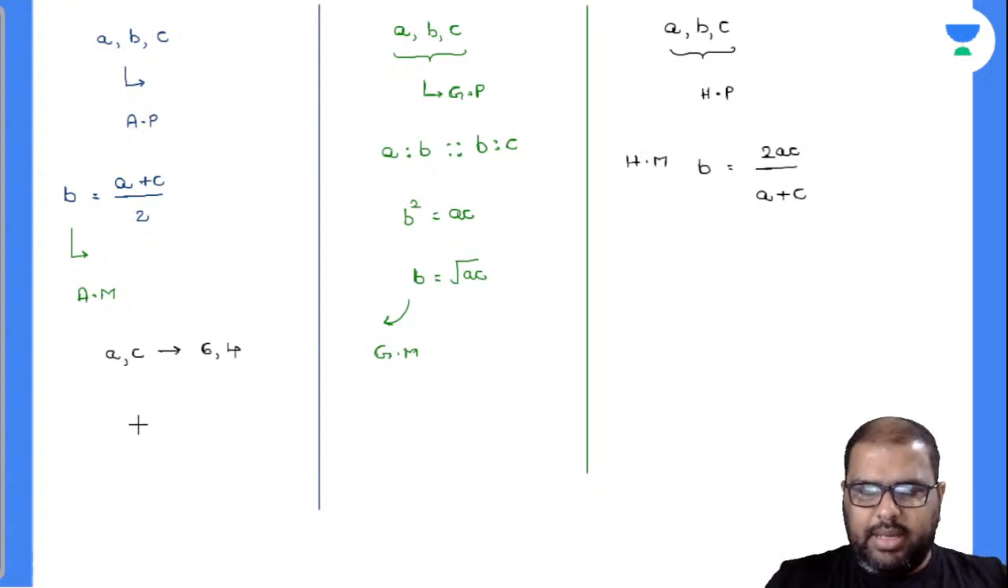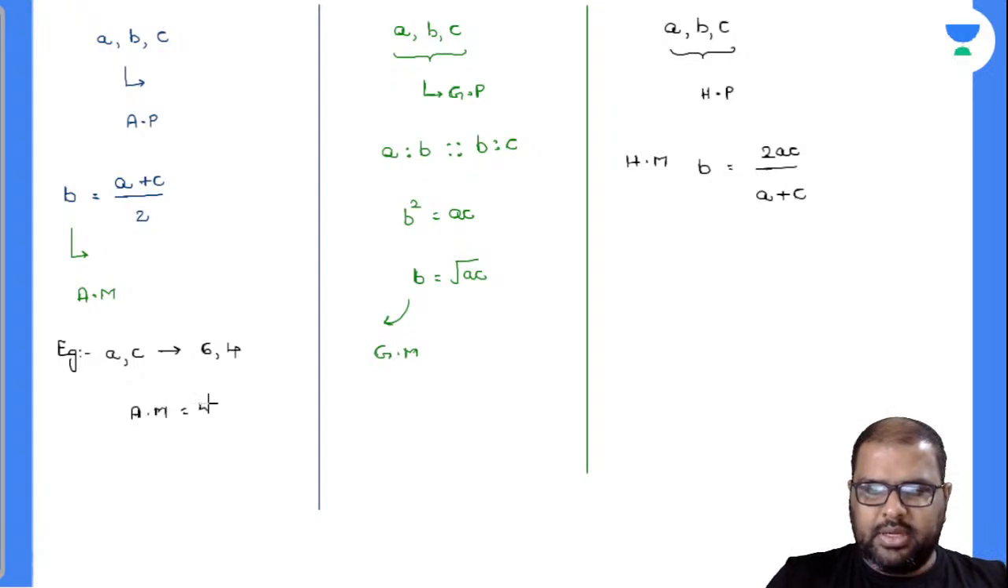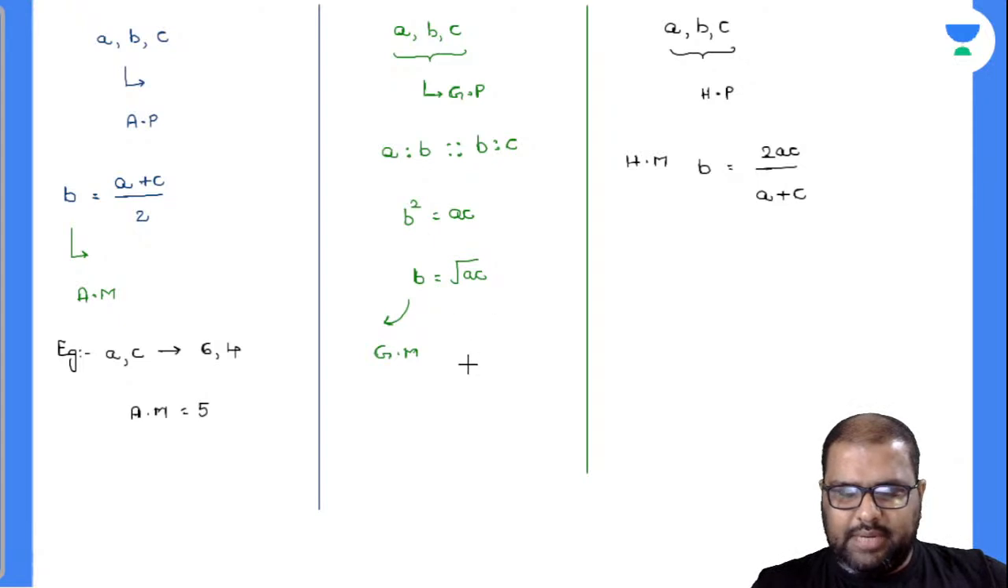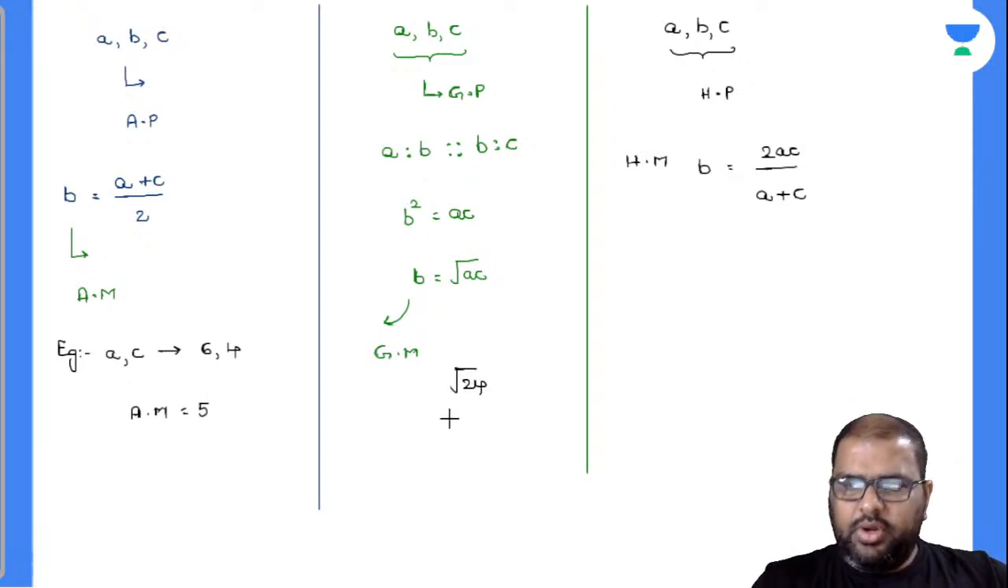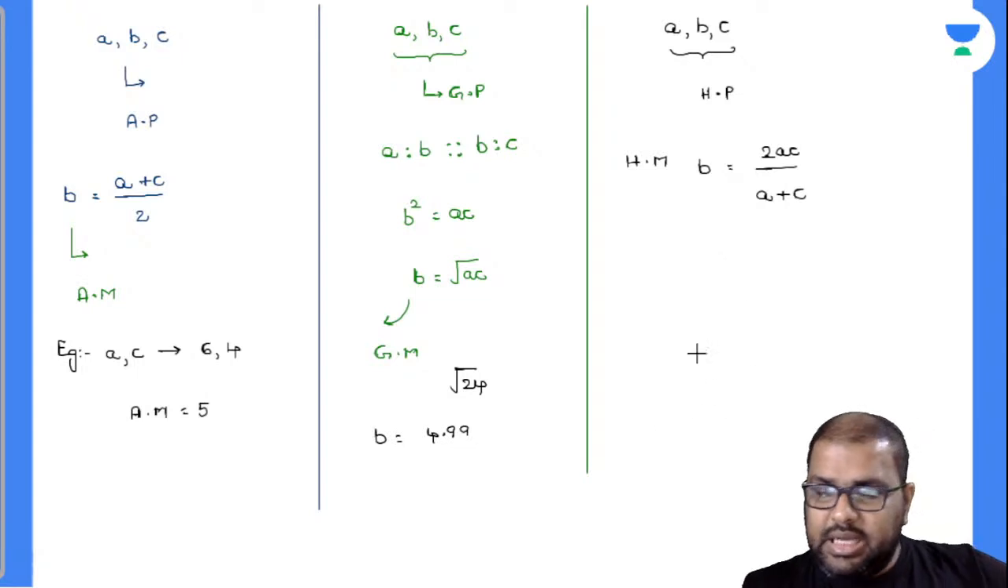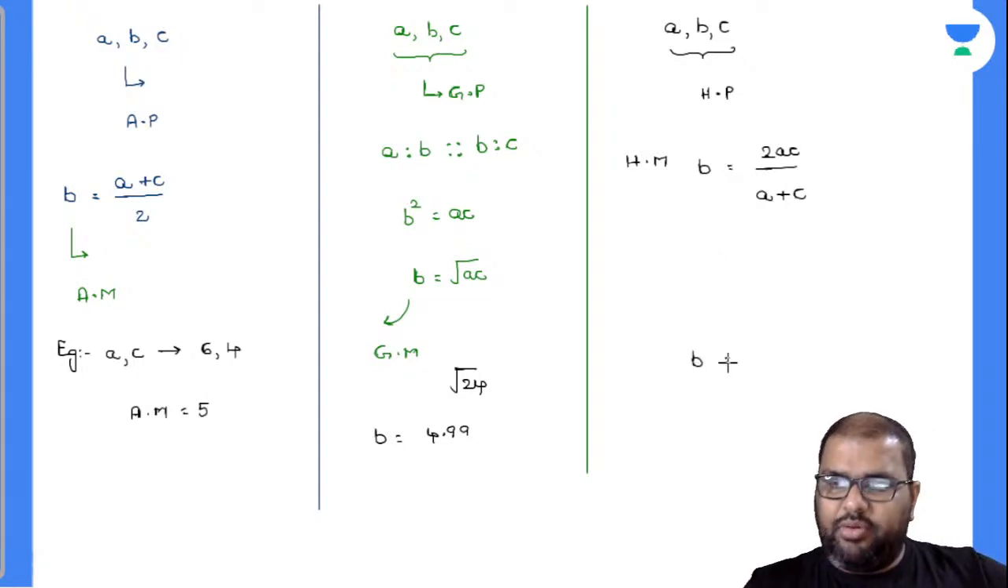So what will be my arithmetic mean, just for example? 6 plus 4 by 2, is it 5? I'll take the same numbers. The geometric mean, root of 24, will be how much? Will it be 5? No, it is some 4.99 something. This is your B, and this value B will be less than 4.9.